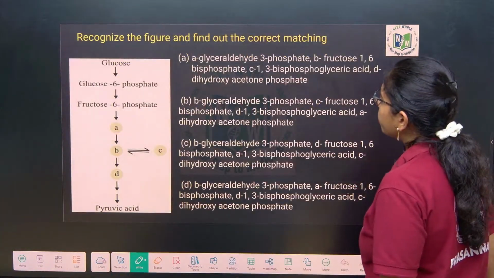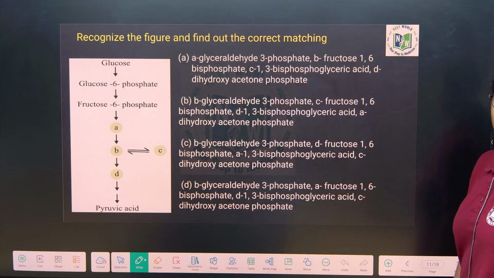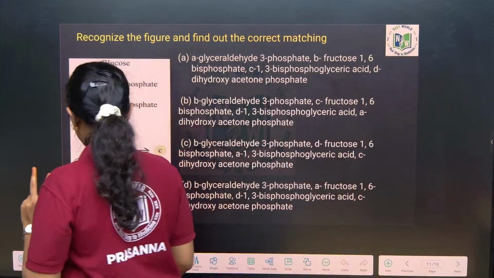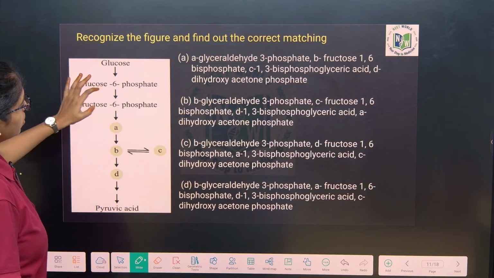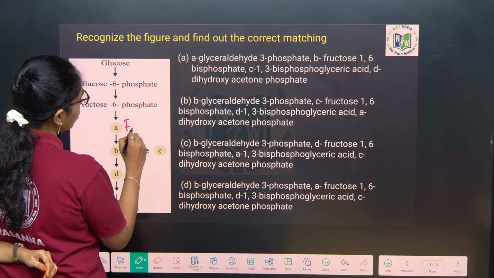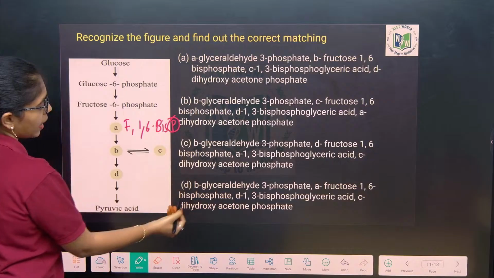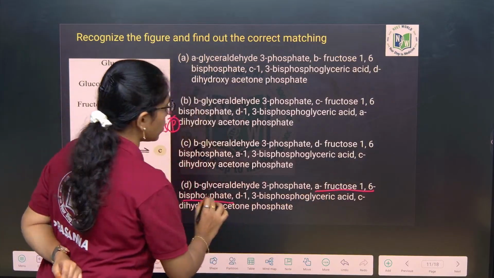Look at here. Recognize the figure and find out the correct matching. So previously we got a flow chart based on the enzymes. Now it is about the substrates. See here, ma. Glucose to glucose 6-phosphate, then fructose 6-phosphate. Fructose to what? Fructose 1,6-bisphosphate. Look at here, A is where? Fructose 1,6-bisphosphate. C. A is fructose 1,6-bisphosphate.